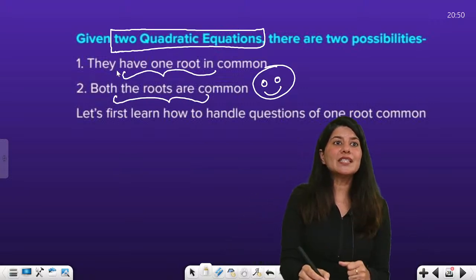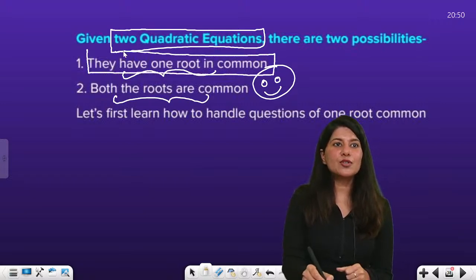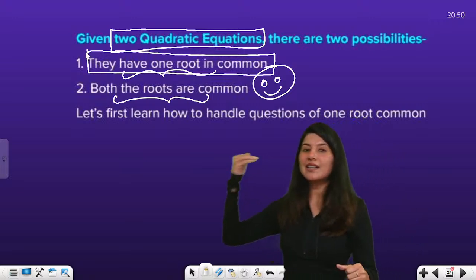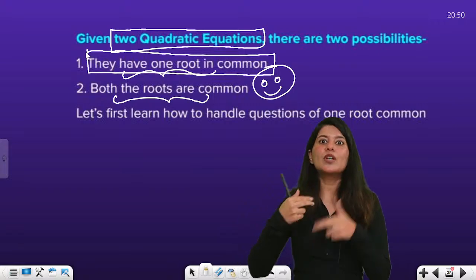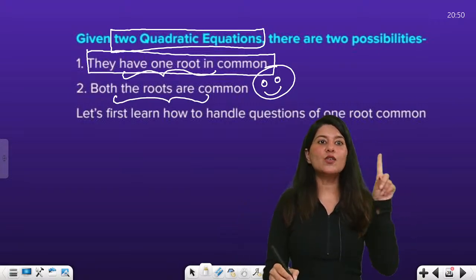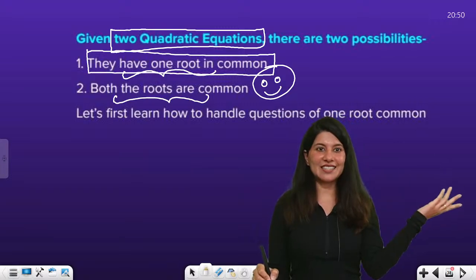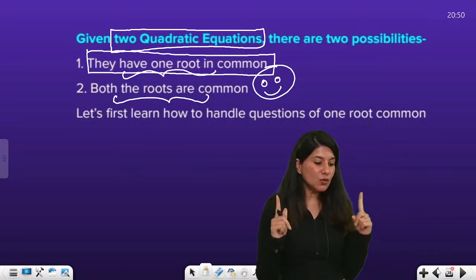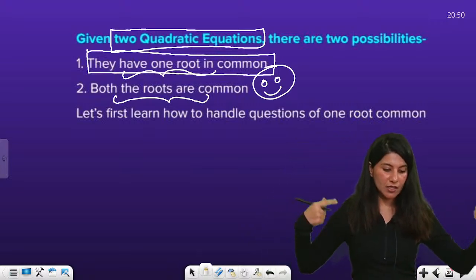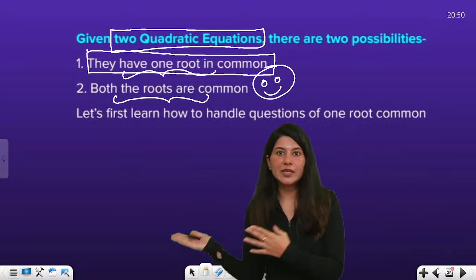The problem is what happens when they have one root in common. The solution and the concept is a little bit lengthier. Both are easy, but both roots common is much easier. We will study one root common and then two roots common. You will see, oh, it's so easy, right? First of all, understand that for one root common we have multiple methods. Let us go one by one through the multiple methods.